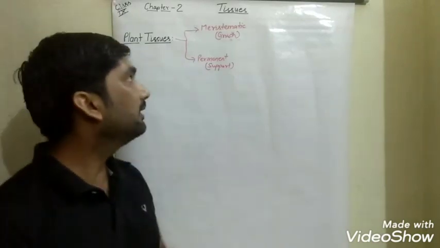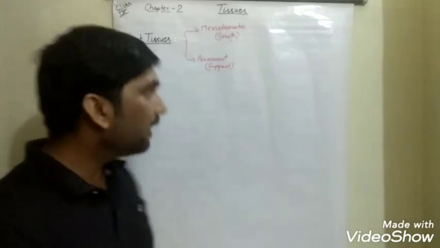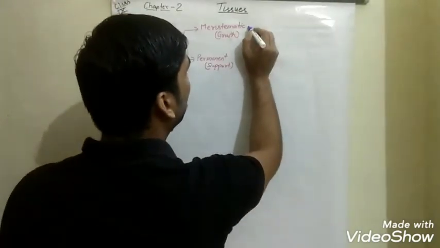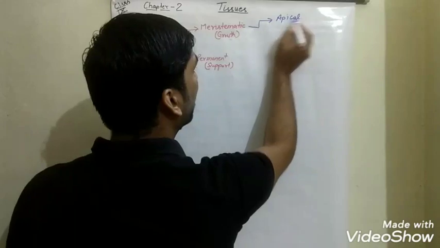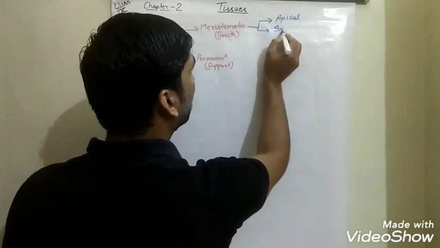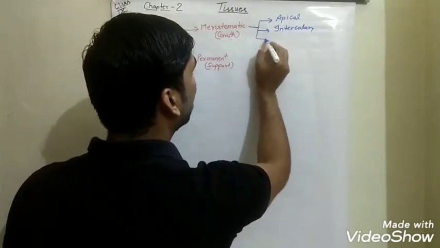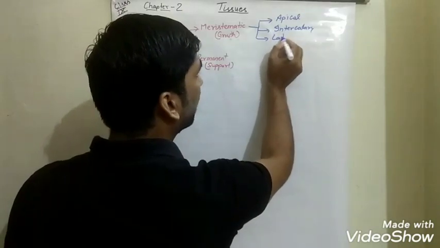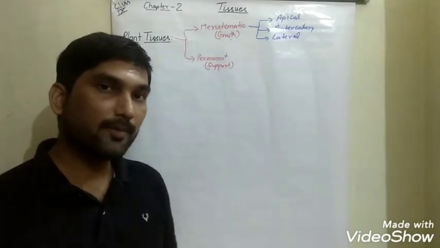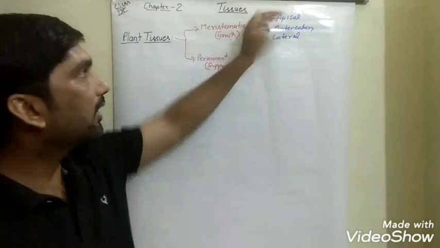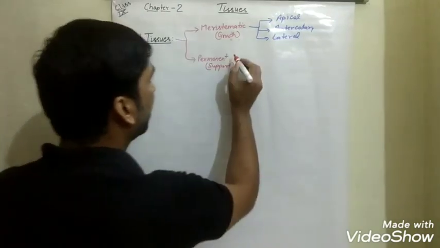Again, when we consider meristematic tissues, on the basis of their presence in the plant body, they are further classified into three categories. The first one is apical meristem. The second one is intercalary meristematic cell or tissue, and finally lateral meristematic cell or tissue. So these are responsible for the growth of the plant, and permanent tissues are again divided into two categories.